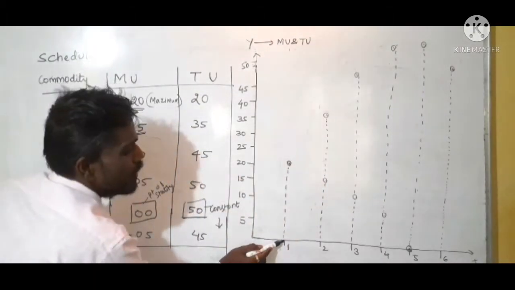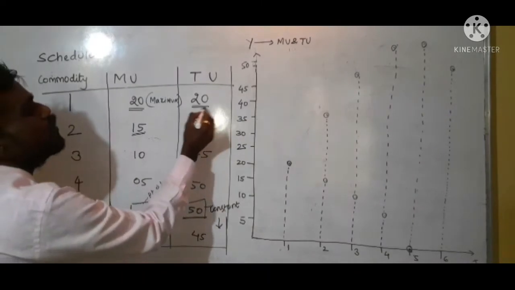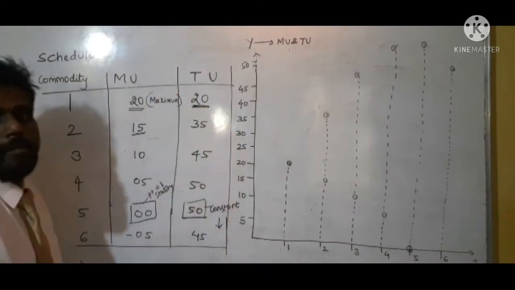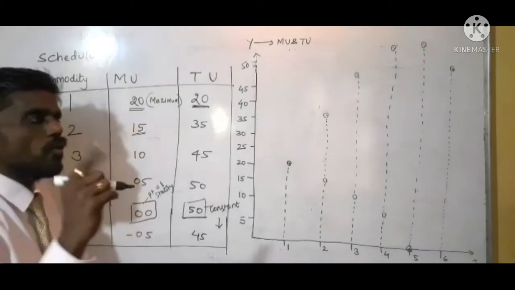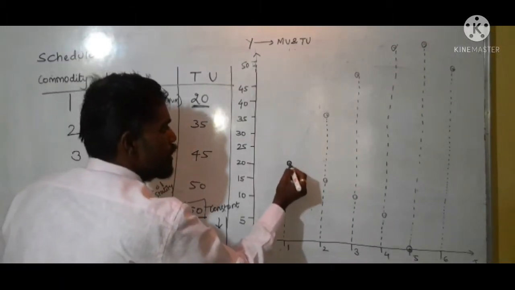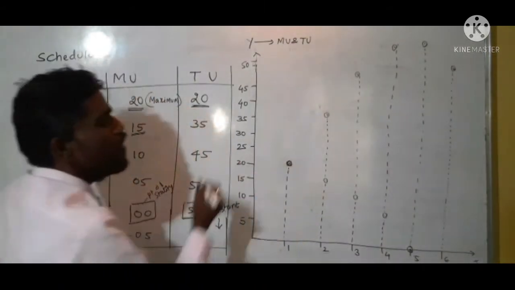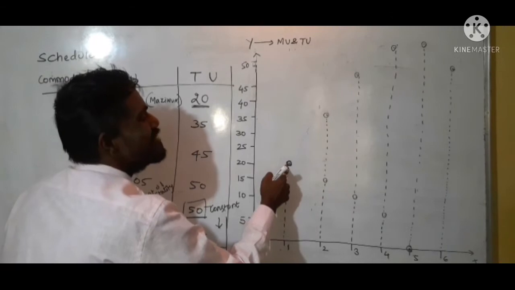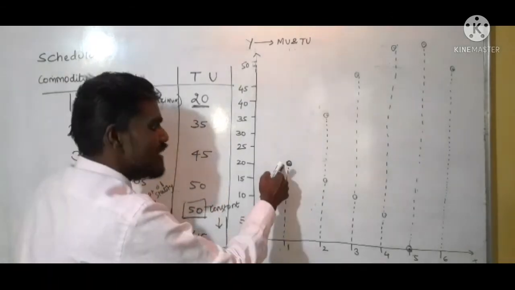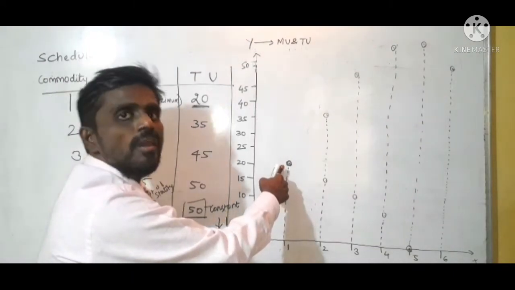My marginal utility is 20, and my total utility is also 20. So the same point indicates both the marginal utility and the total utility in the initial consumption of the product.